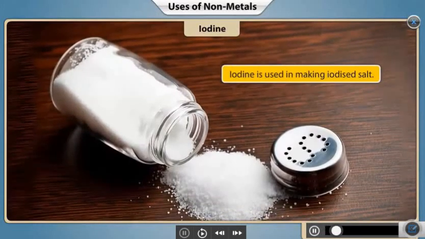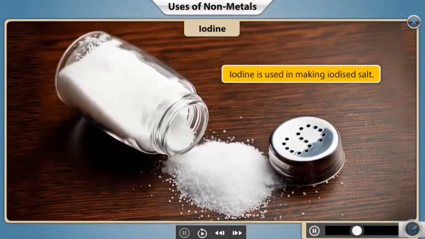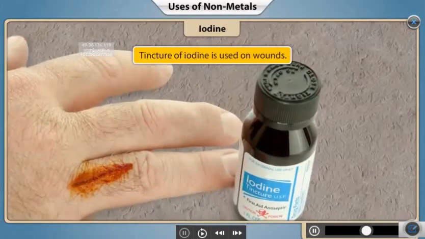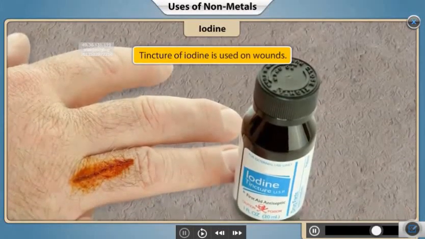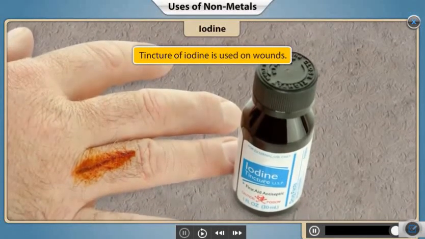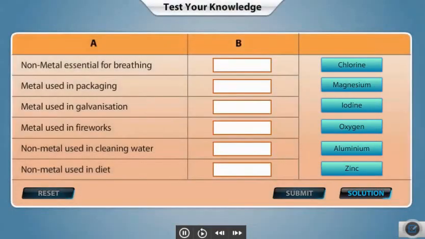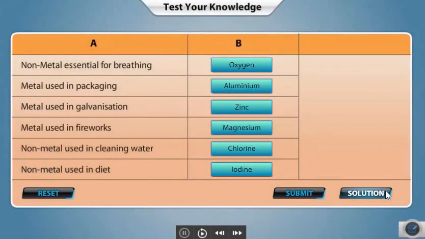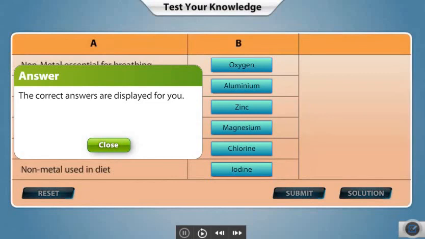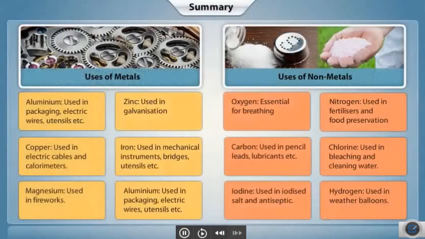Iodine is used in making iodized salt, an essential component of our diet. Tincture of iodine, that is, solution of iodine in alcohol, is used for dressing wounds. The correct answers are displayed for you. Let's have a quick recap of what we have learned.